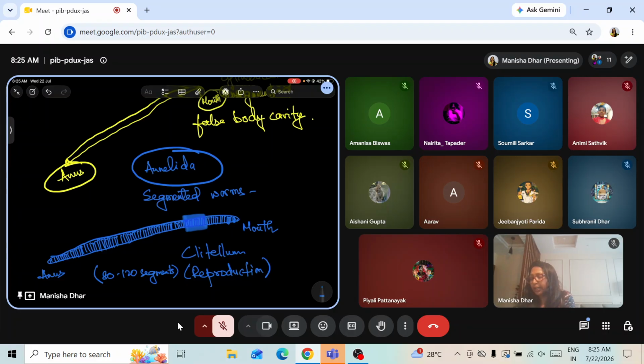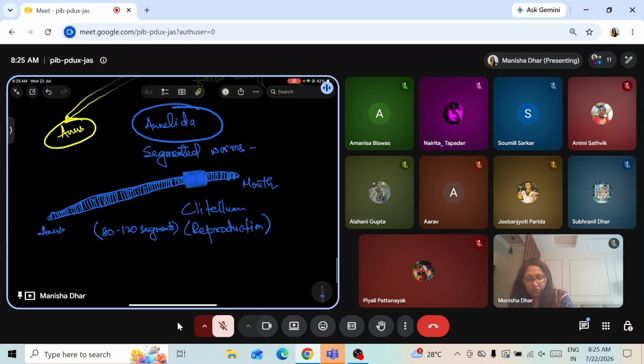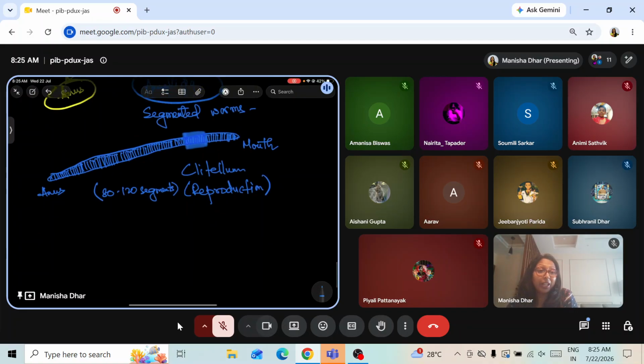We can see from here, an annelid worm has a well-developed digestive system. As they have an entry point, the mouth, and an exit point, the anus, they have a well-developed alimentary canal, a well-developed digestive system. So whatever they eat, they take the nourishment and they release the waste from there. Got it? So that's a well-developed digestive system they have, and the alimentary canal is open at both the ends.